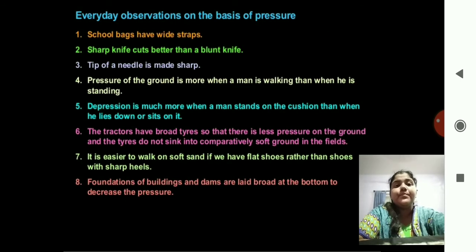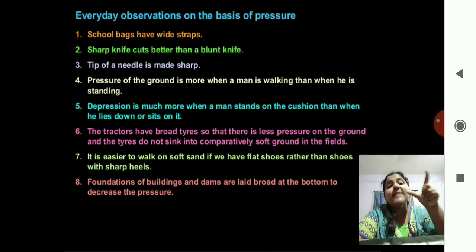Now, what are the everyday observations you see on pressure? School bags have wide straps. Do you see that school bags have wide straps, unlike a small money purse? The school bags have large wide straps to cover more surface area on your shoulder so that you will have less pressure. The more the surface area, the less the pressure.